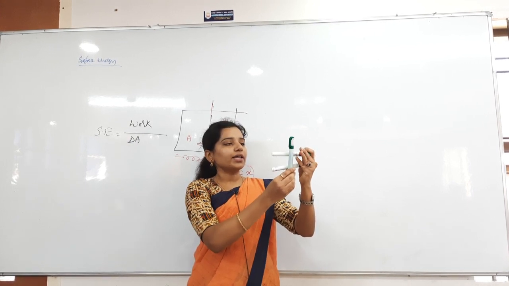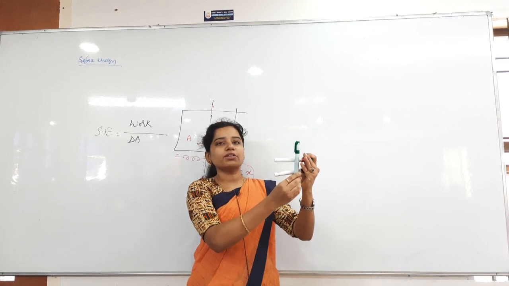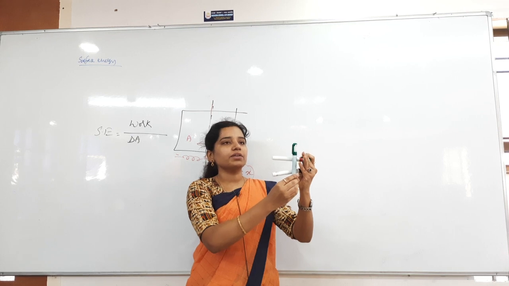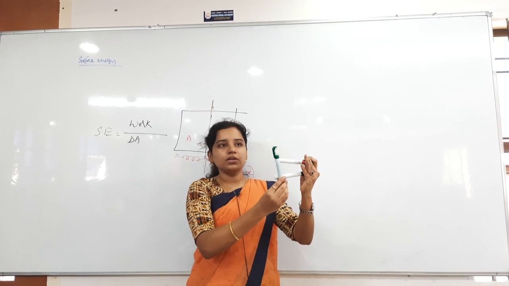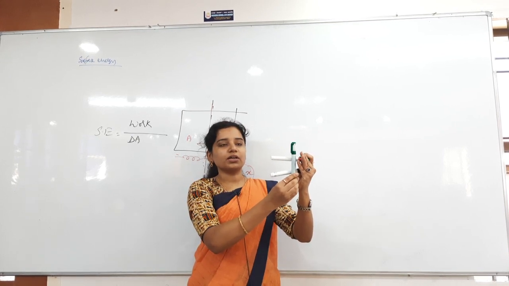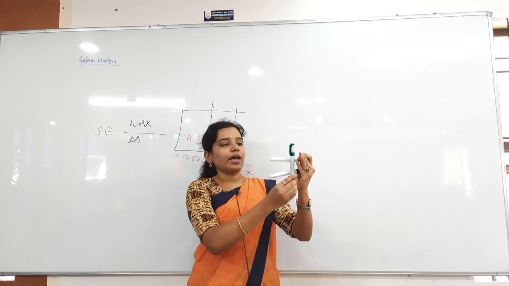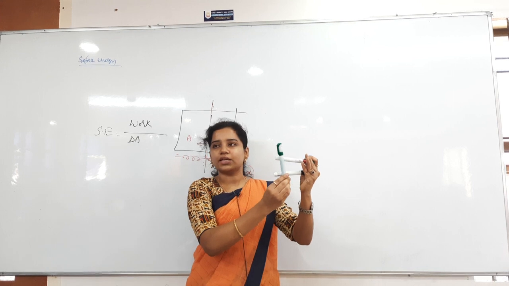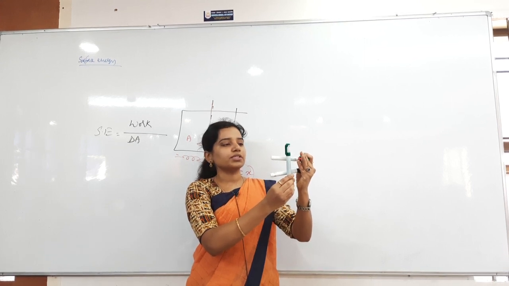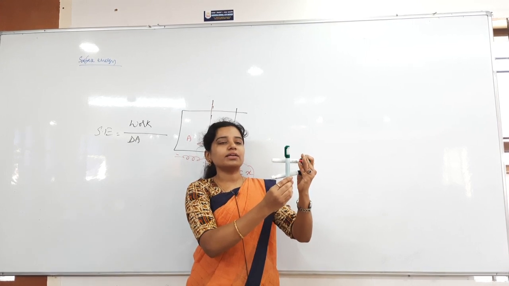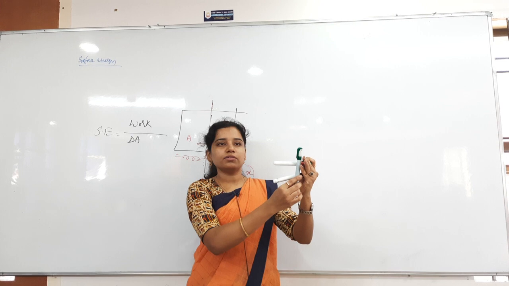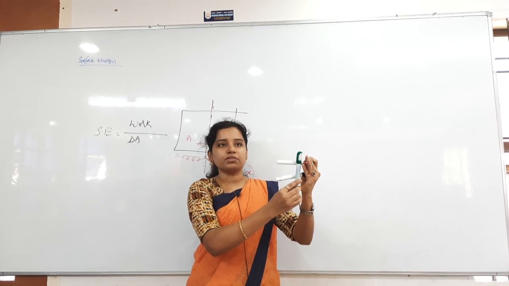Now for that soap layer, let me take this as the equilibrium state. Whenever I leave the wire here, it will neither go back nor come forward, so it is in the equilibrium position. After that, I pull it in this direction, very slowly. If you do it fast, it will burst. When I pull it, the area obviously increases. Whenever I leave it, it immediately goes back. Why? Because it always wants to acquire the equilibrium state.